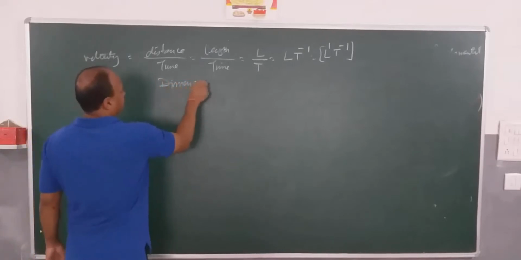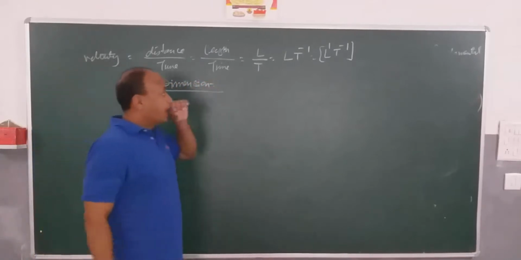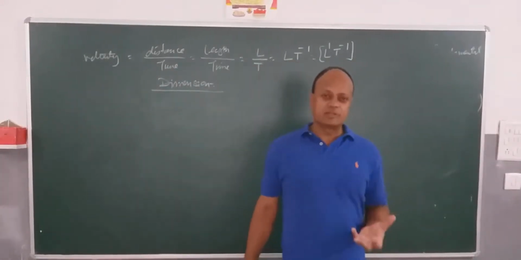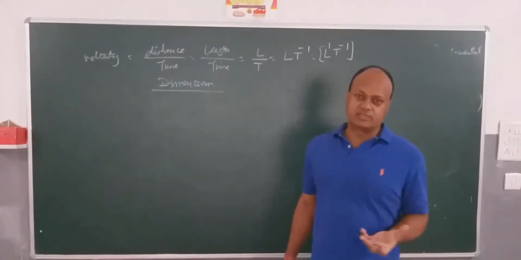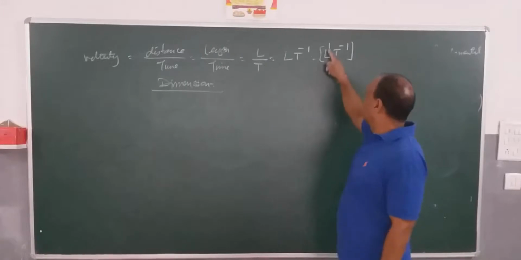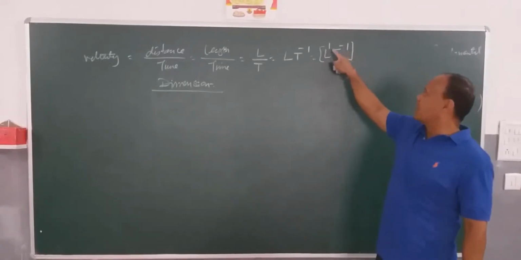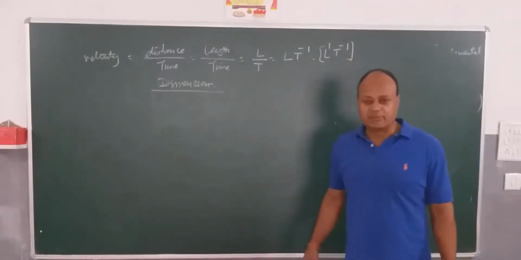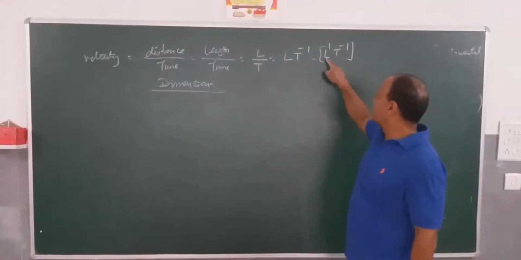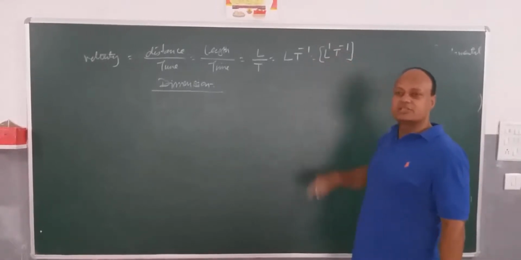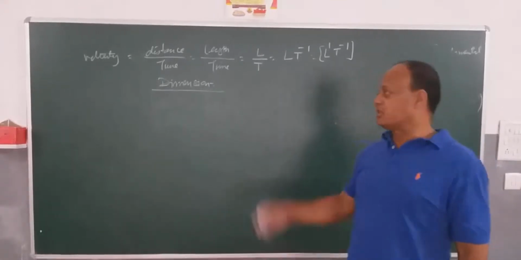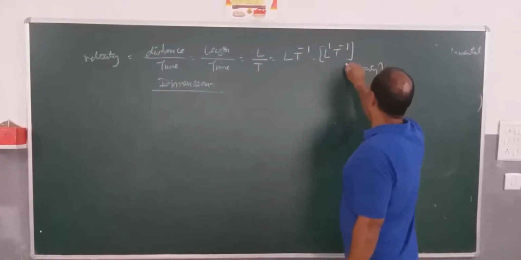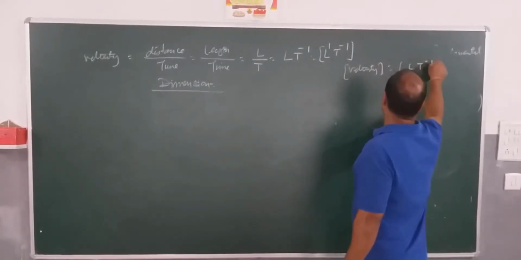Dimension: when we represent a physical quantity in terms of basic units, the exponents or powers that we raise to the basic units are called dimensions, and the formula containing the basic units and dimensions is called the dimensional formula. For example, the dimensional formula for velocity will be L T to the power minus 1.